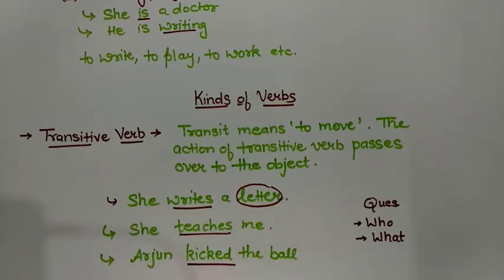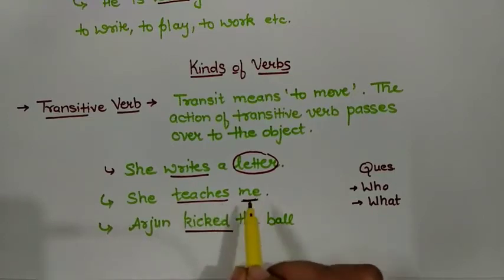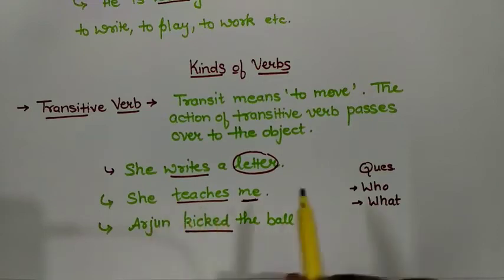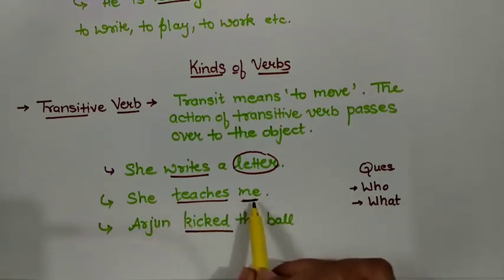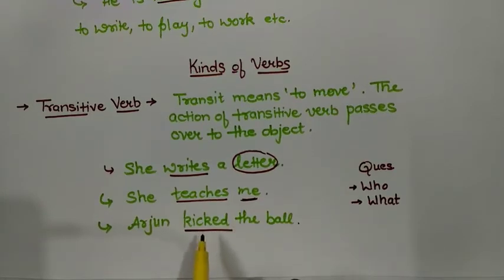We can ask a question. She writes what? So the answer is a letter. Check out the next example. She teaches me. Who? She. So can you see the action passing on to the object me? See one more example. Arjun kicked the ball. The verb kicked is transitive because the action passes over to the object ball. In transitive verbs, we can ask questions like who, what, etc. Like, Arjun kicked what? The ball. So such verbs are called transitive verbs.